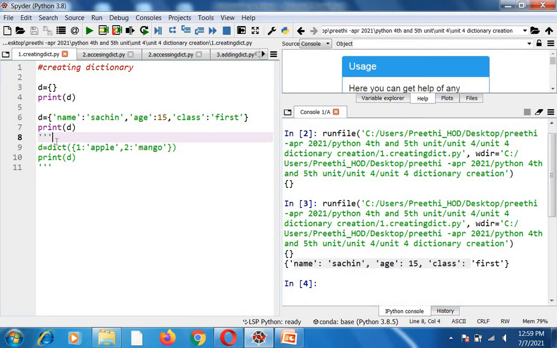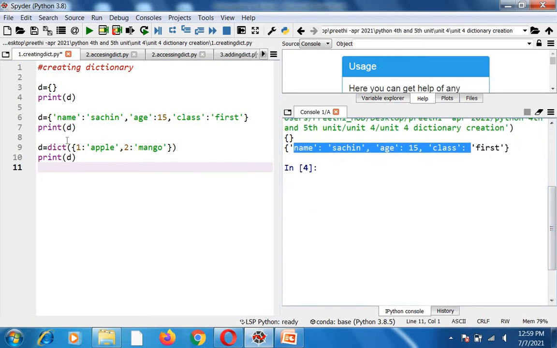Okay. Now I can also create a dictionary like this. You can see this. I'm uncommenting these 2 lines. So this will be printed on screen. D is equal to dict of. Dict is a keyword which is also used to create a dictionary. So you can simply use curly braces to create a dictionary, or you can use dict.